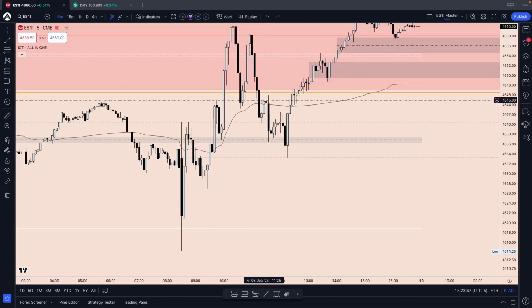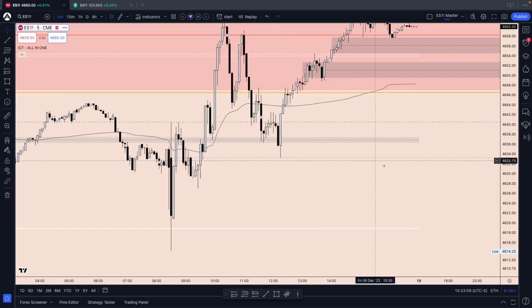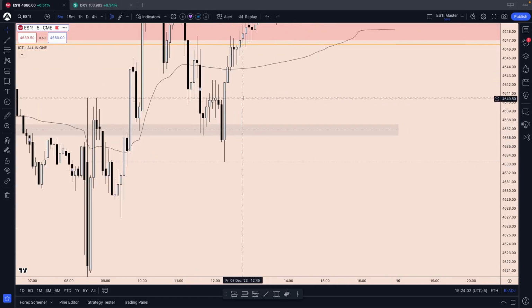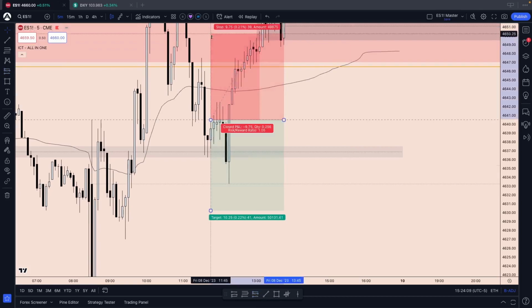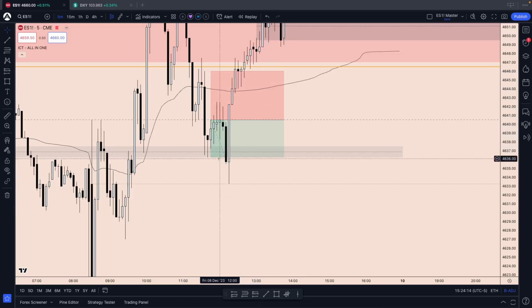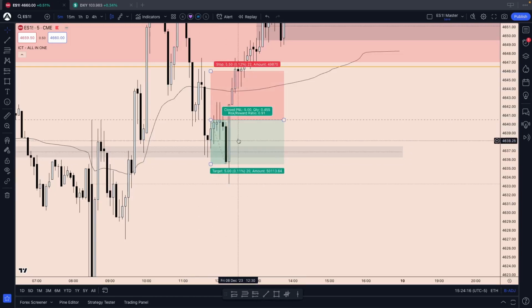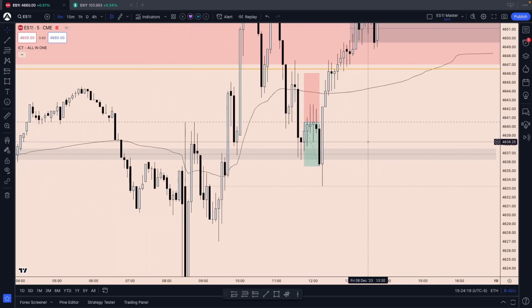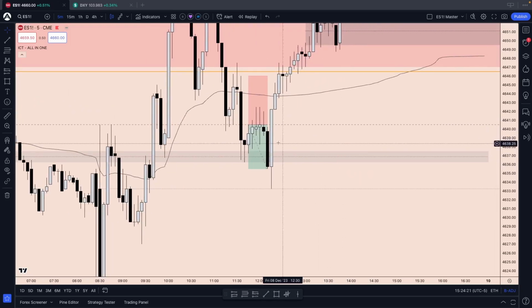We get our pullback inside of this bearish fair value gap mitigation block to continue lower. We cut through our midnight level, leaving behind a new inefficiency, bouncing off the new day opening gap. Well, where do we get in? Bearish fair value gap, aligning with the midnight level. I'd simply take a sell limit order right here from that midnight level, stop above this high, target a partial right here, of course at the low, or maybe look for 5 points. Quick 5-point scalp using 1 mini contract, that's $250.